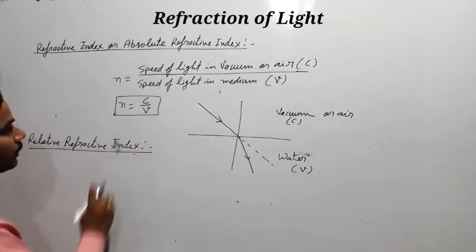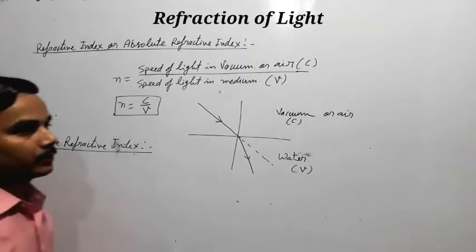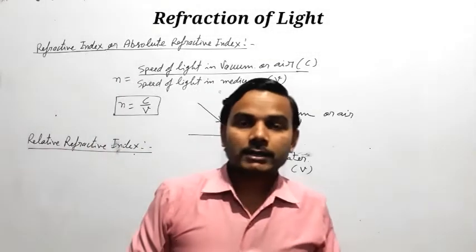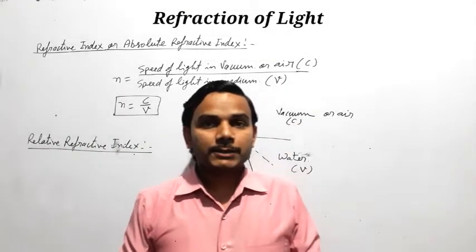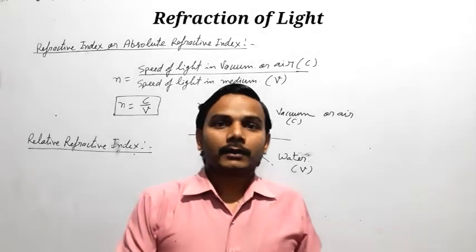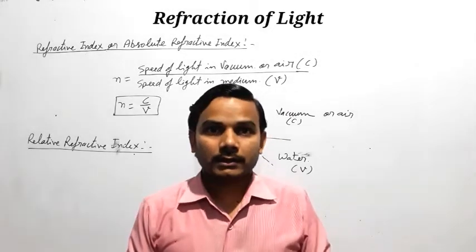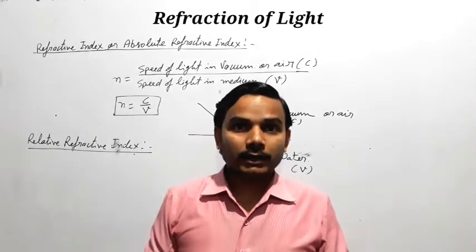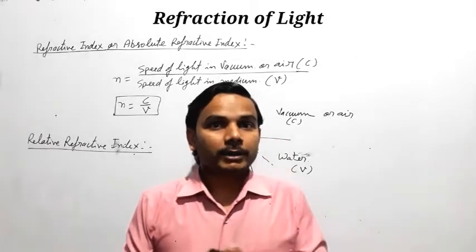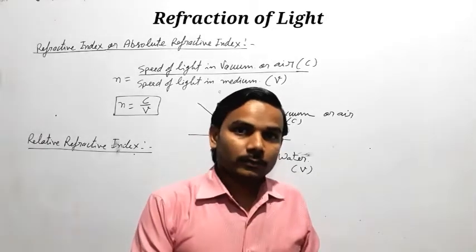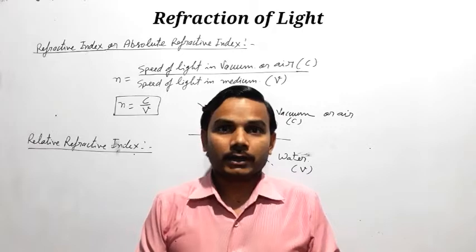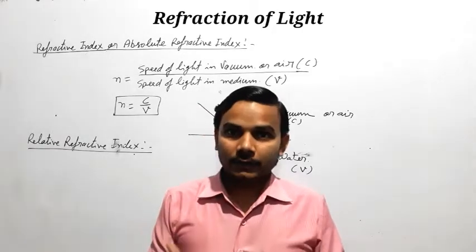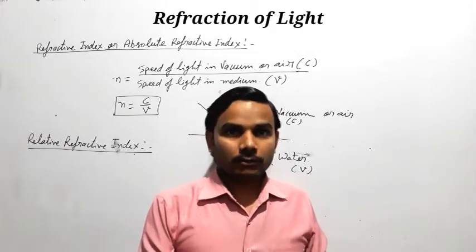So what is relative refractive index? The refractive index of any medium with respect to any other medium is called relative refractive index, and the refractive index of any medium with respect to vacuum is called absolute refractive index. This is the difference between refractive index and relative refractive index.